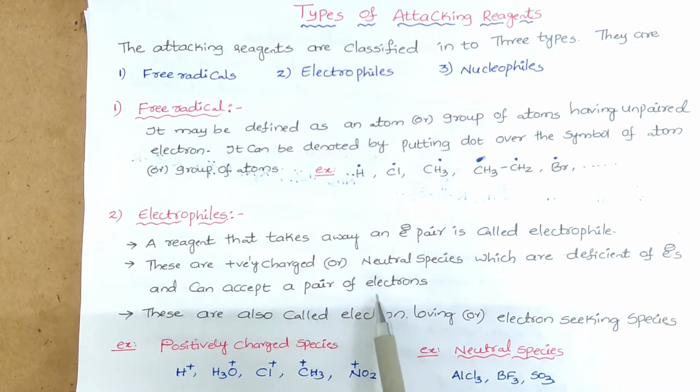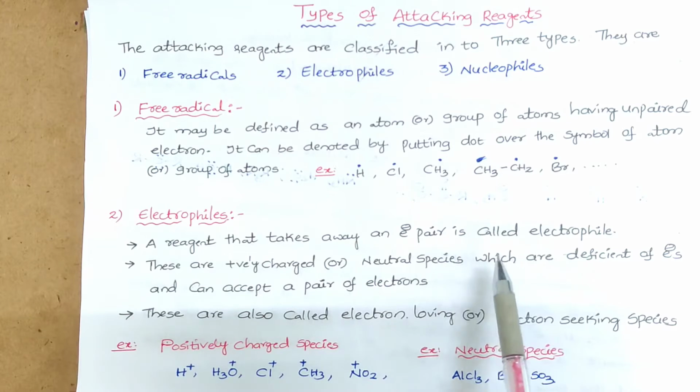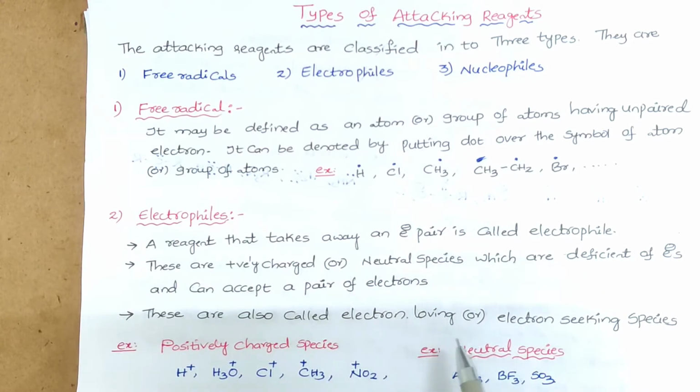So the exact definition of an electrophile is a reagent that takes away an electron pair. It takes away an electron pair because it is deficient. So these are also called electron seeking species or electron loving species.